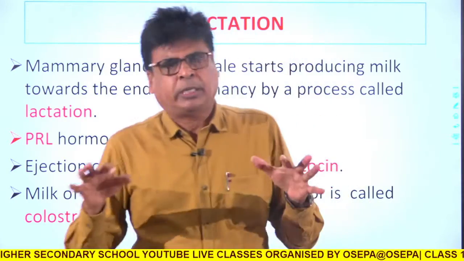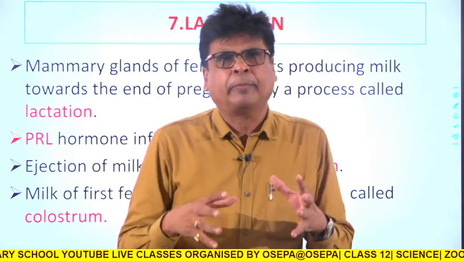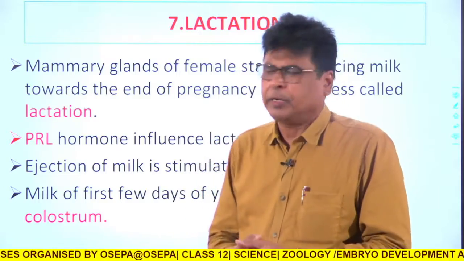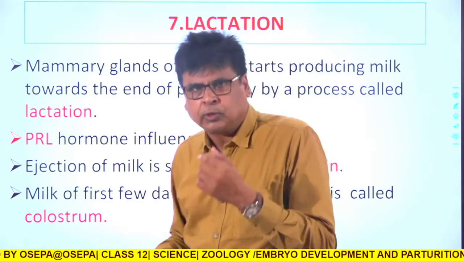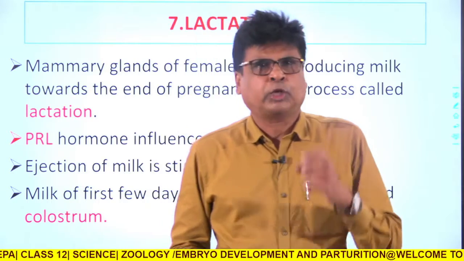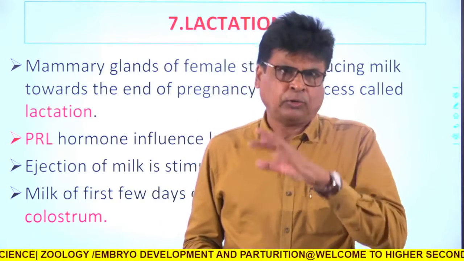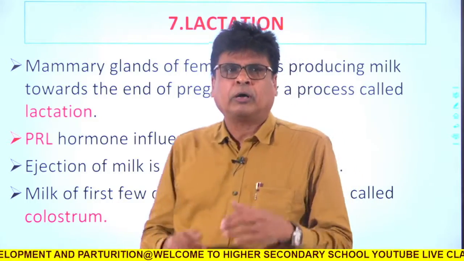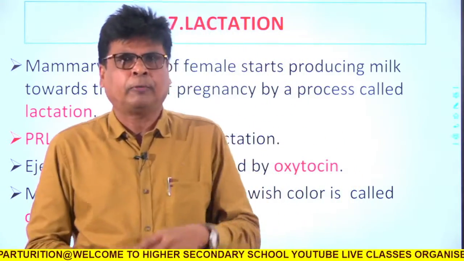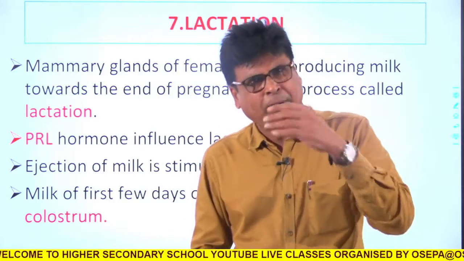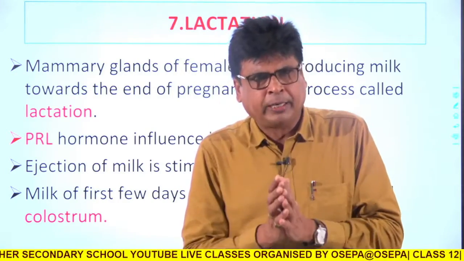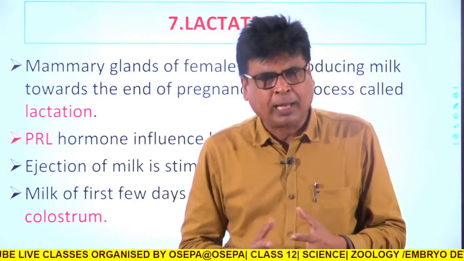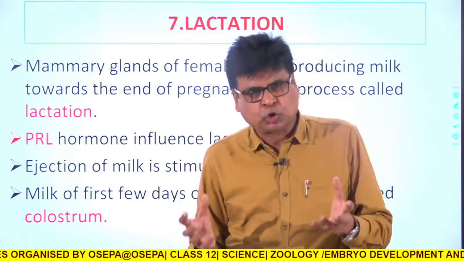Gradually it becomes milk which contains different types of minerals, vitamins and nutrition which is very essential for the baby. So up to this, what I actually discussed is the development of the zygote in the fallopian tube, its descent into the uterus, final implantation, then development into a morula, then a blastula, then a gastrula.